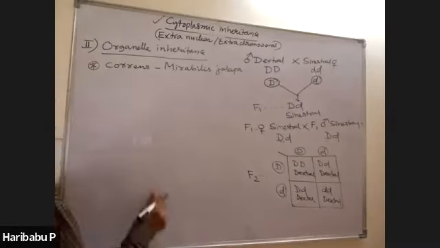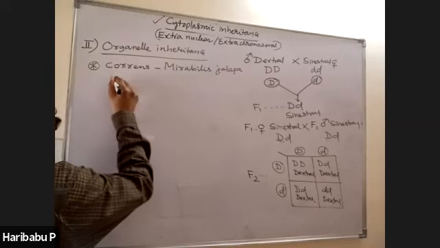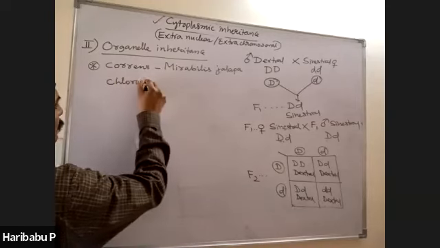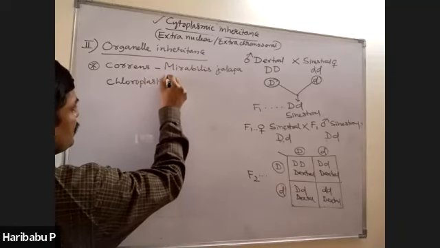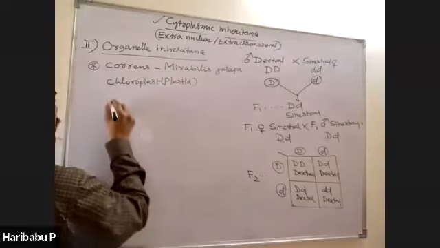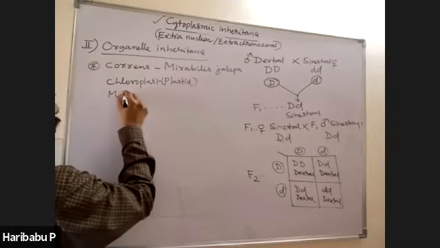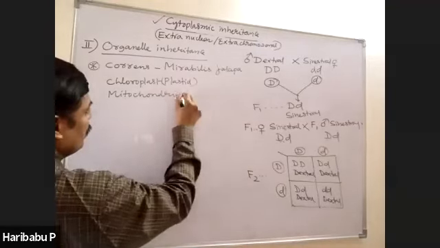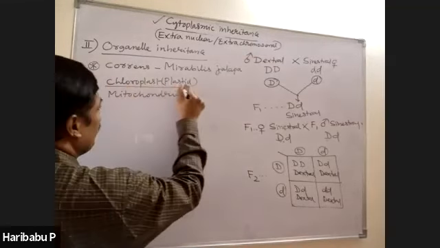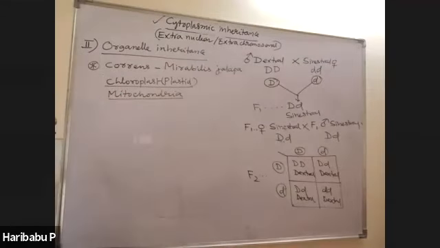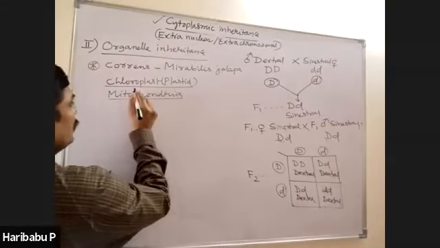You know very well, there are two organelles. One is the chloroplast, nothing but plastid, and the second one is mitochondria. Chloroplast and mitochondria. Right?